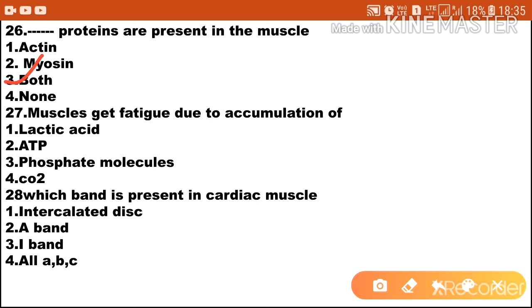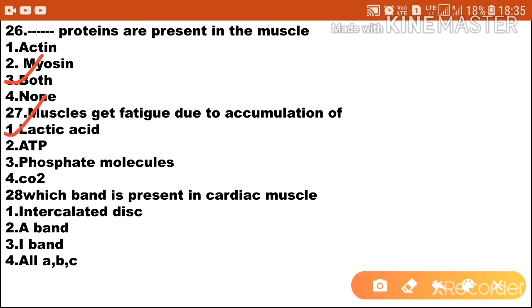Next question, muscles get fatigued due to accumulation of dash. Option 1 lactic acid. Option 2 ATP. Option 3 phosphate molecules. Option 4 carbon dioxide. So muscles get fatigued due to accumulation of lactic acid. Option 1 is the correct answer.